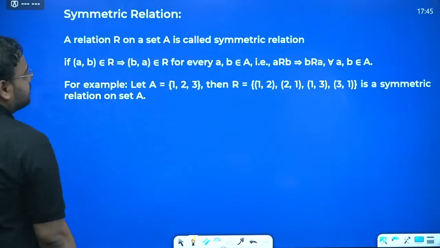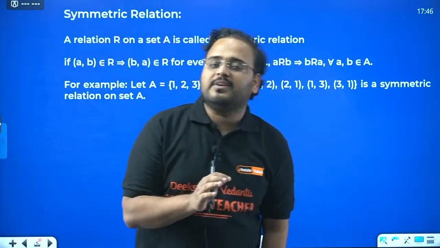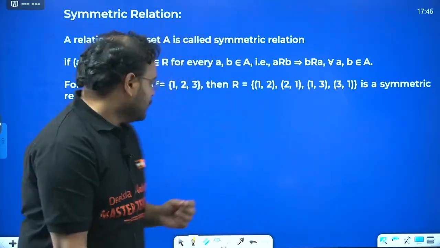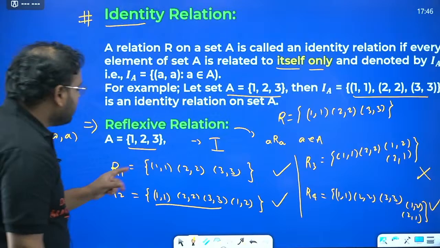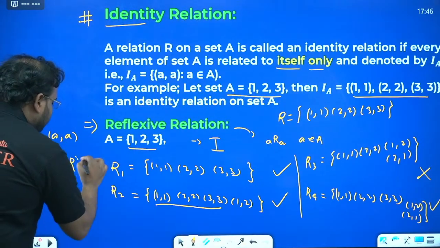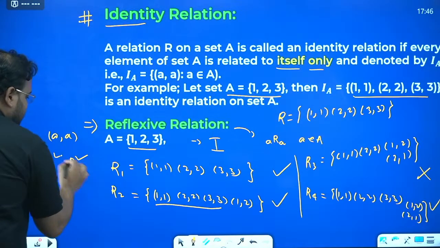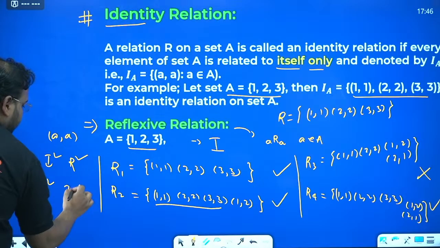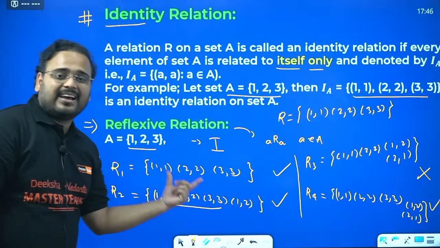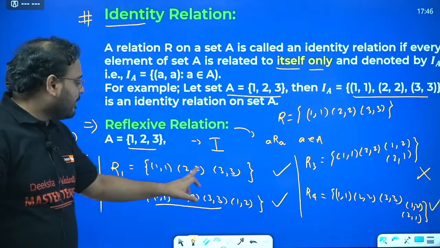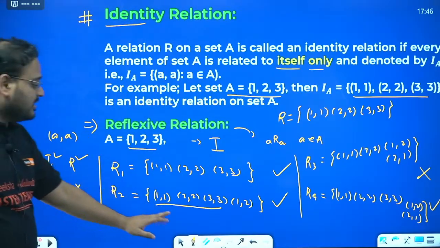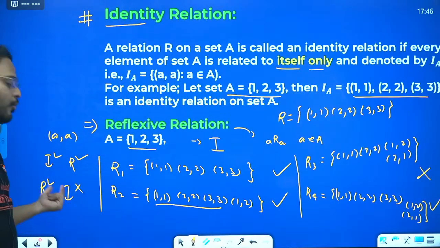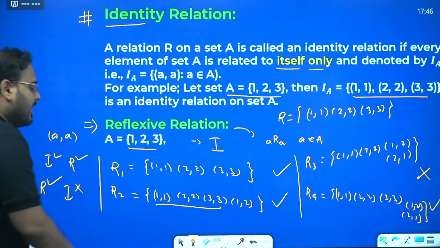Great. So I hope this is clear. In the reflexive relation, the identity part must be there, but extra can also be there. So if I ask you whether this is reflexive or not, your answer will be reflexive. Yes, sir. Identity or not? Yes, sir. What about this one? Reflexive? Yes, sir. Identity? No. For identity, only A comma A should be there. So here A comma A is present, that's why both are true. But in this case, A comma B is also present, meaning something extra is present. That is not identity anymore, only reflexive. So reflexive, yes, but identity, no.